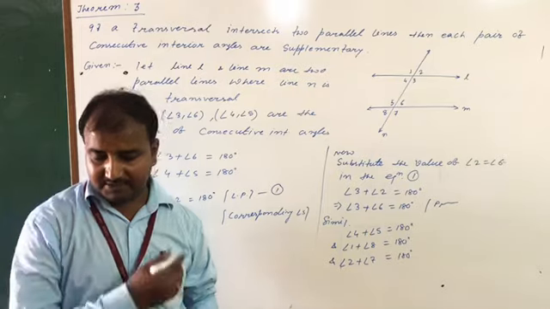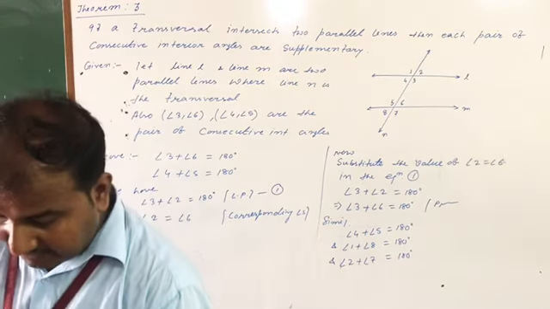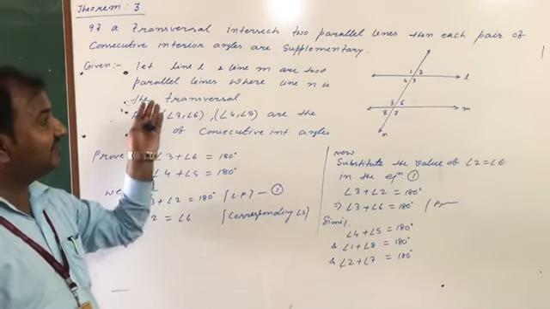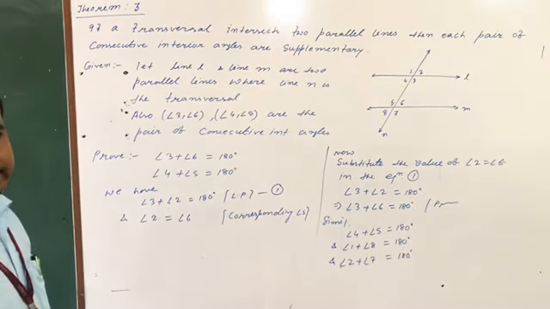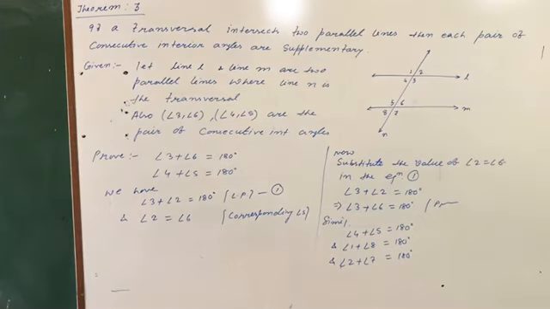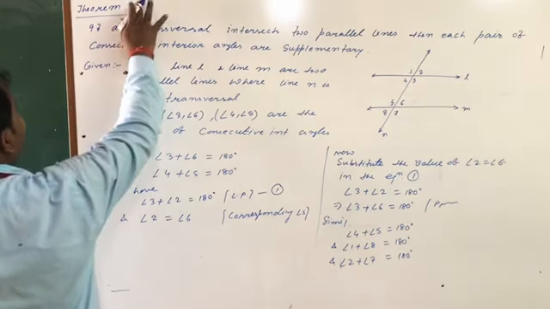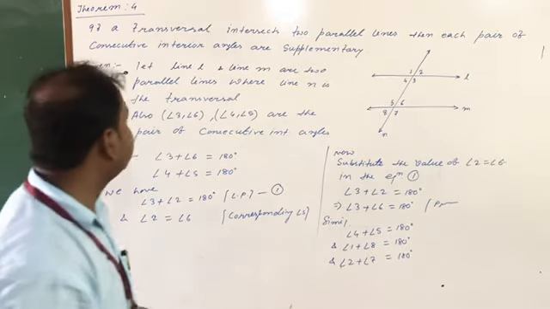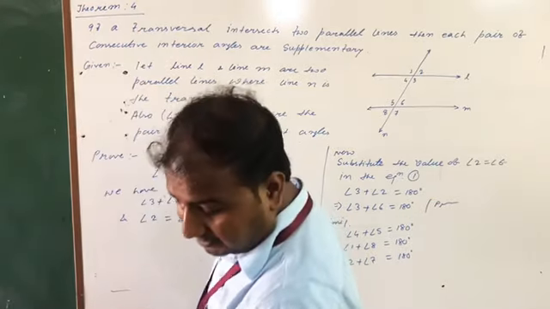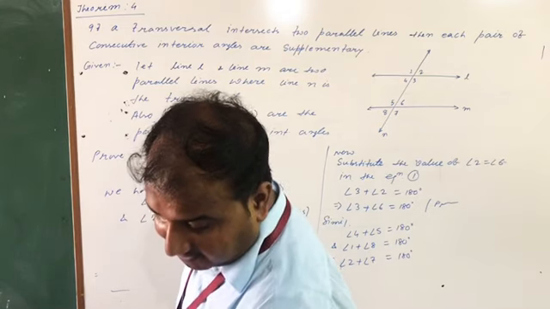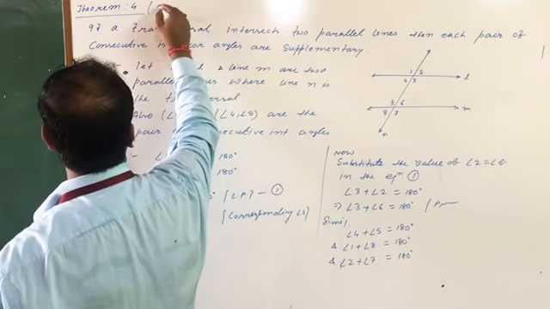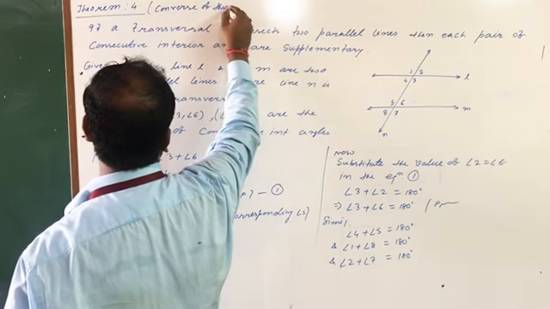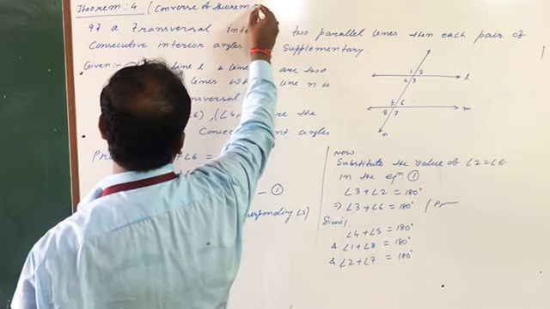Okay, write down. The next theorem is theorem number 4, and that is the converse of theorem number 3. Now I am discussing theorem number 4. Theorem number 4 means you can write the converse of theorem number 3.